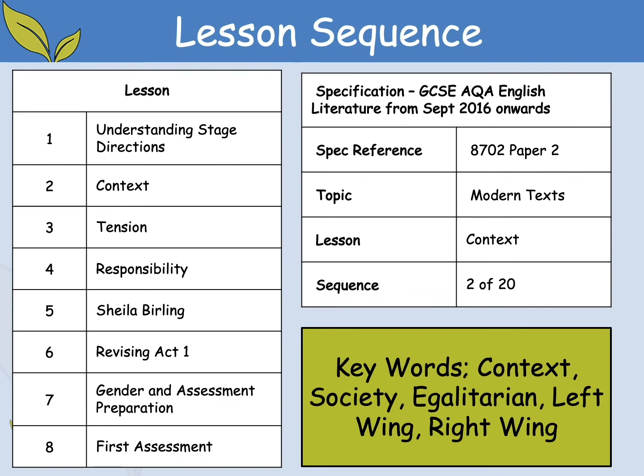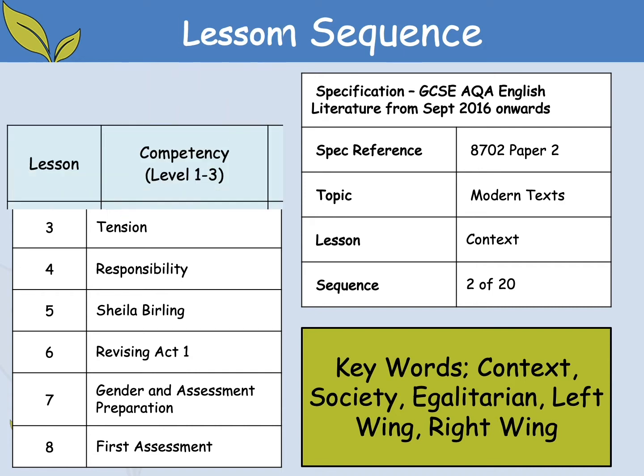Slide 2. This is lesson 2 from a series of 8 lessons focusing on An Inspector Calls. It is for the AQA GCSE English specification for literature from September 2016 onwards. It's for specification reference 8702, paper 2. The topic is modern texts. This lesson is focusing on context, and this is 2 out of 20 in the sequence. The keywords for this lesson are context, society, egalitarian, left wing and right wing.